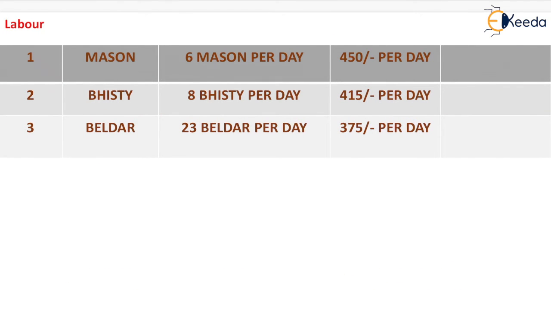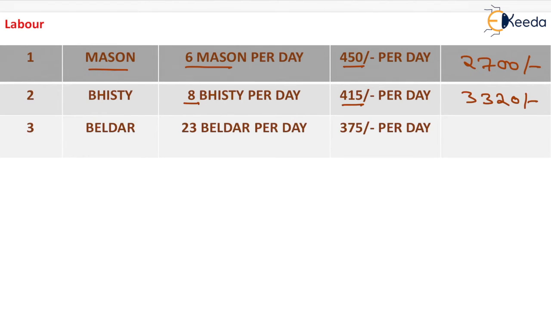Now for labor, for 10 meter cube of concrete work, the number of masons required per day is 6 masons and the cost will be 450 rupees per day. On multiplying this, we will get the answer as 2700 rupees. Similarly, for bhisti, 8 bhisti will be required per day and the cost will be 415 rupees per day. It will be equal to 3320 rupees.